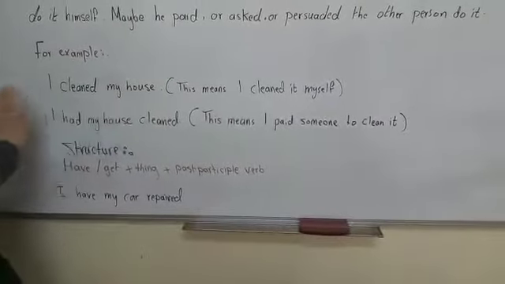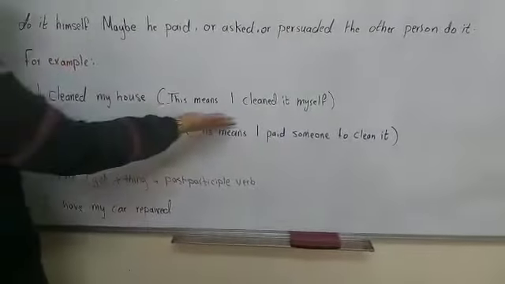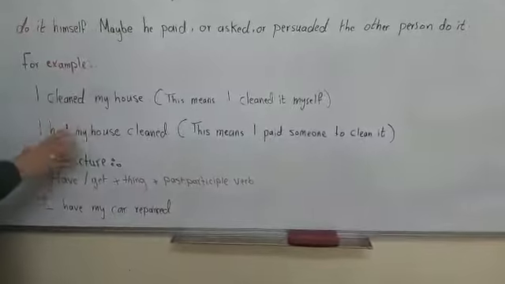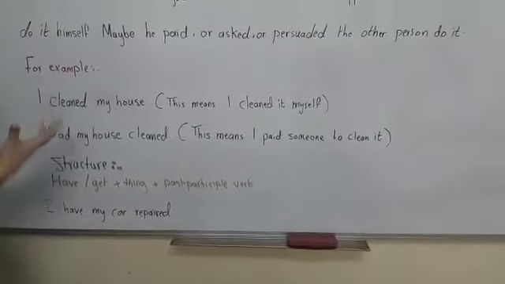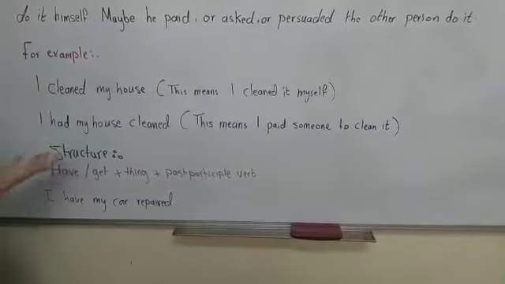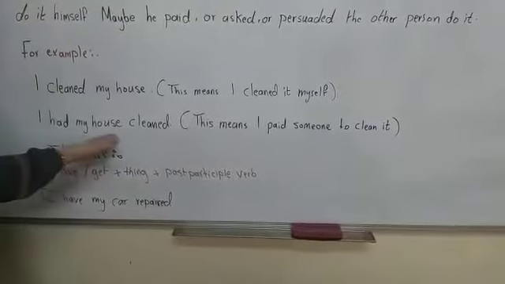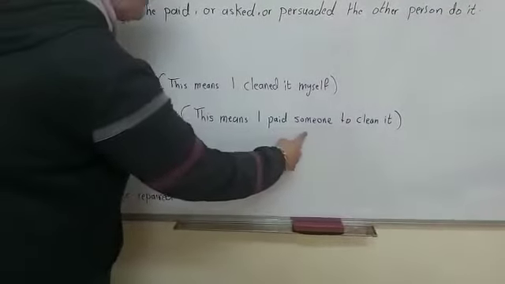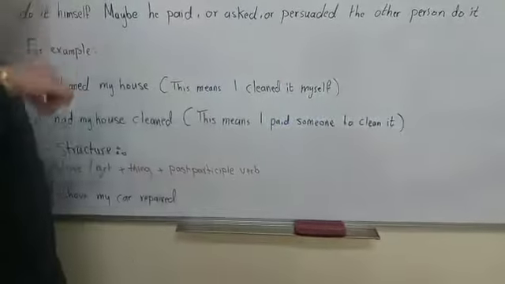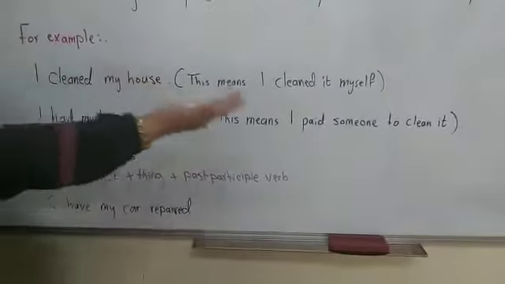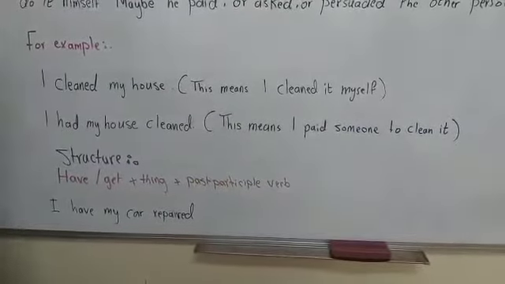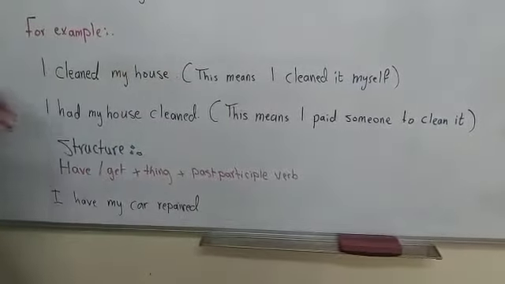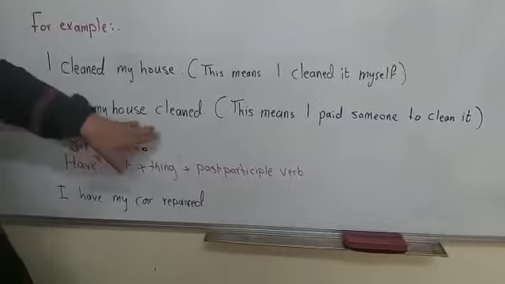I cleaned my house. This means I cleaned my house myself. Tamam? This is the idea. But for the same sentence, I can use the causative verb to say it in other words. Look here. I had my house cleaned. This sentence means that I paid someone to clean it. I didn't clean it by myself. No, I paid someone to clean it. Okay? So I am the subject. I asked someone to do it. I paid money for someone to clean my house. So I can say I had my house cleaned.